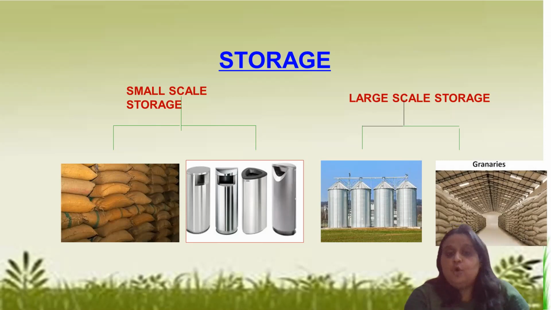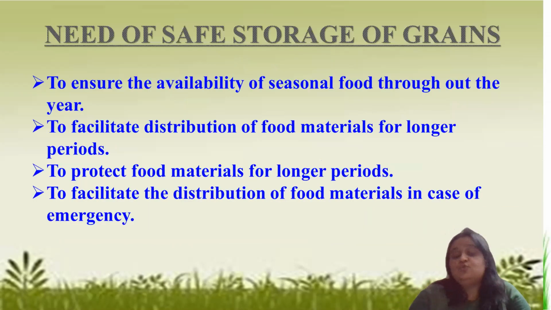And when we store the grains properly, we have to take some precautions. If we do not take precautions, what will happen? Obviously, they will be damaged. So what precaution? As we have read earlier, pest control. We have to use pesticides, right? We have to use chemicals.